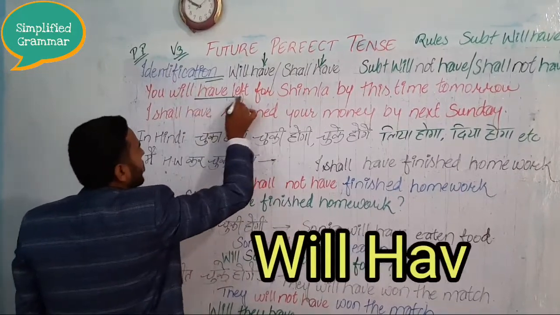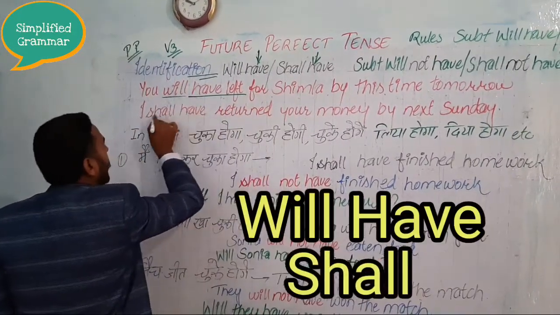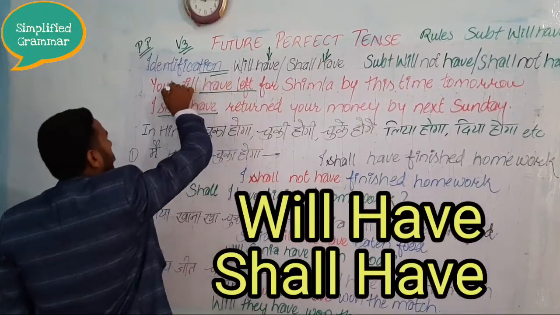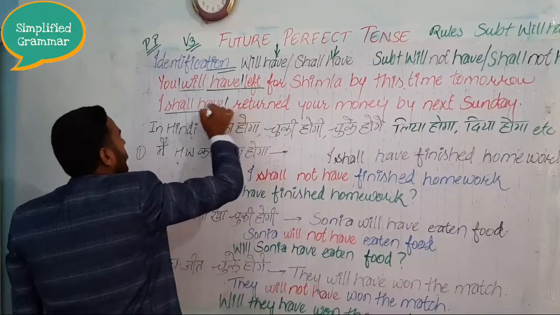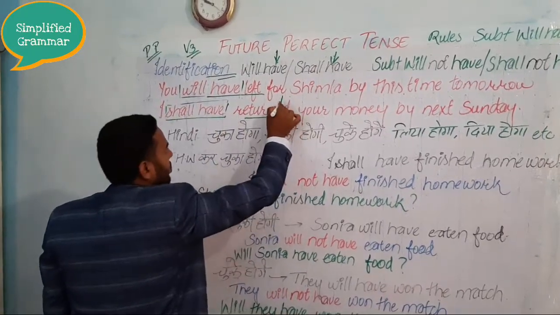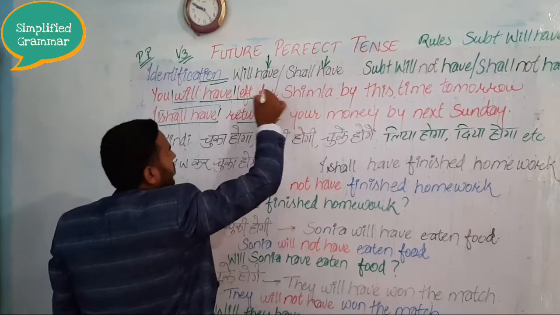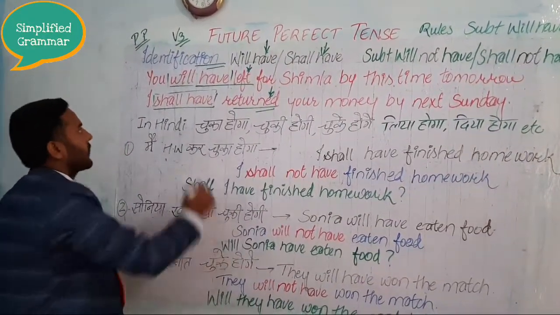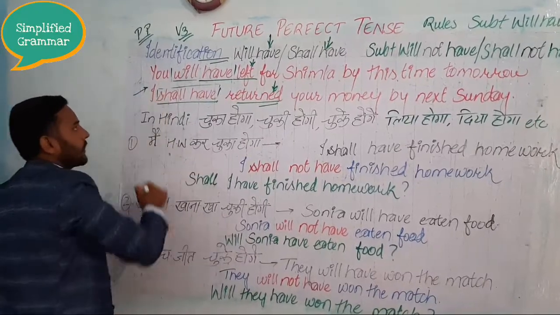You can see very clearly will have and shall have along with the third form of the verb. I hope you understood its identification in English.